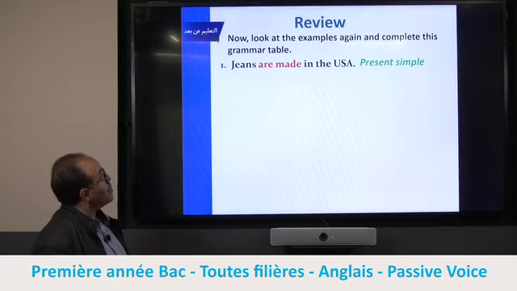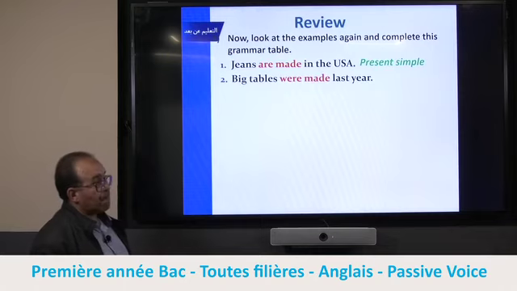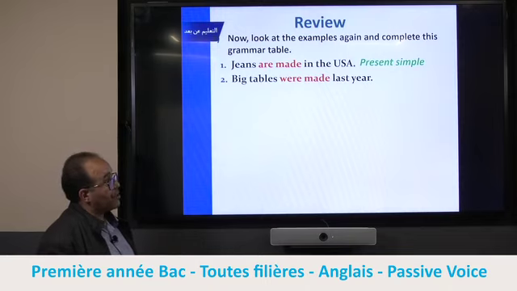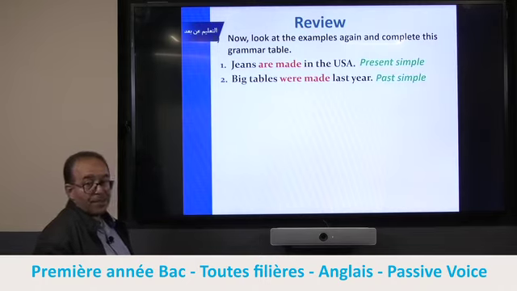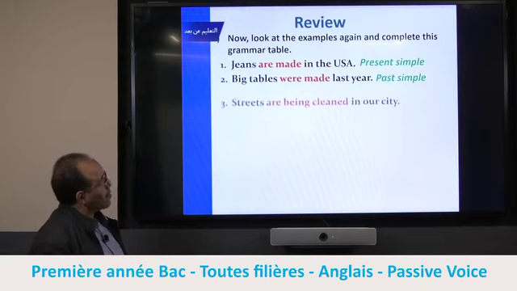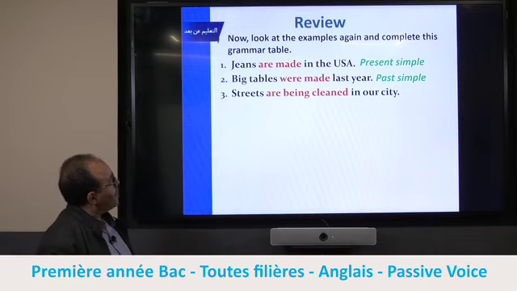That's present simple. What about number 2? Have you taken the decision? Right. What about number 3? Which tense is this one?